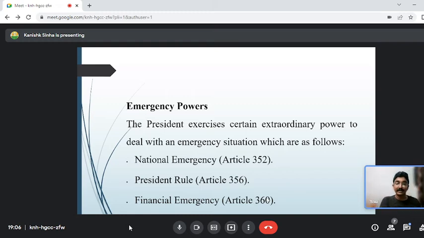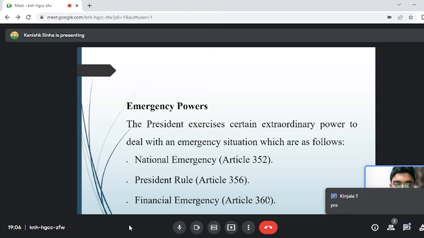In case none of the parties could have a majority, even after forming a coalition, at that time president's rule could have been imposed. Clear, guys? Emergency power, national emergency, president's rule, financial emergency. These are three very important things that you have to remember. Next slide.